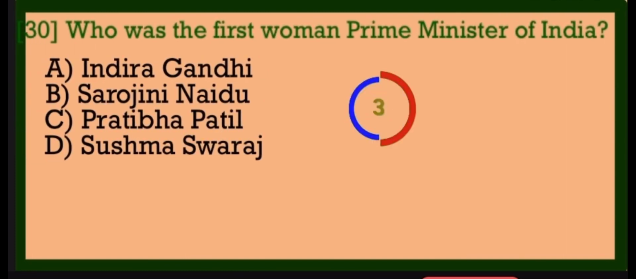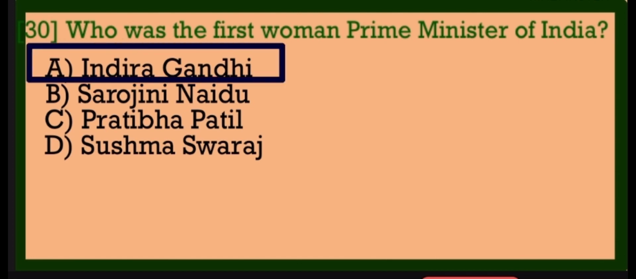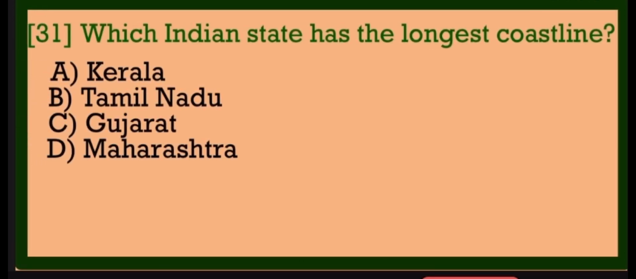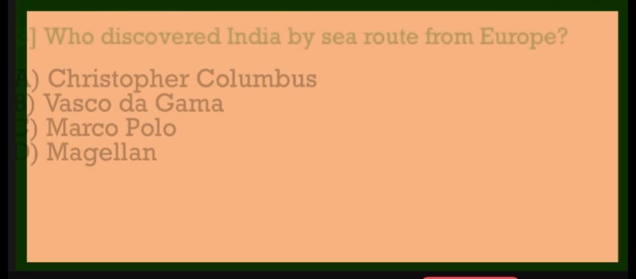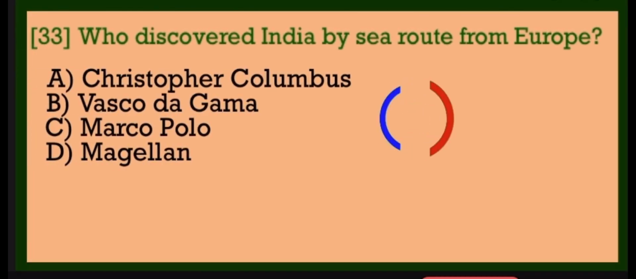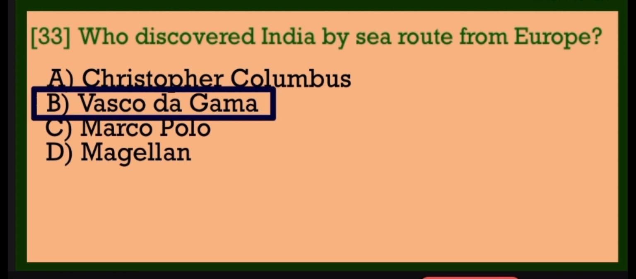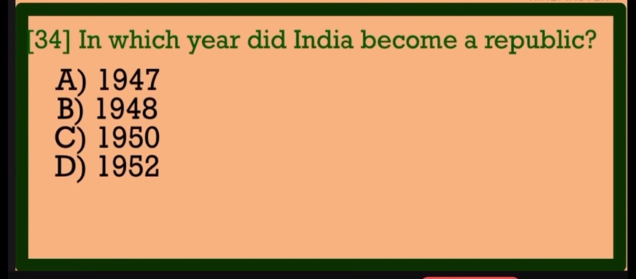Bharat Ratna. Who was the first woman Prime Minister of India? Indira Gandhi. Which Indian state has the longest coastline? Gujarat. Which Indian festival is called the Festival of Colors? Holi. Who discovered India by sea route from Europe? Vasco da Gama. In which year did India become a republic?